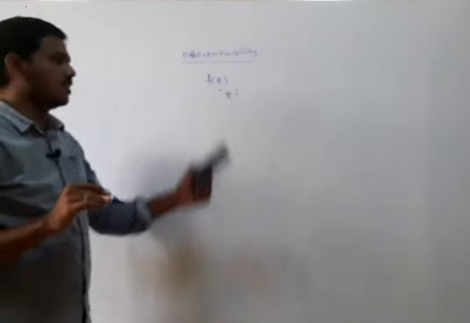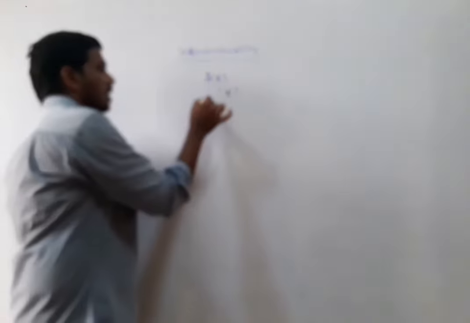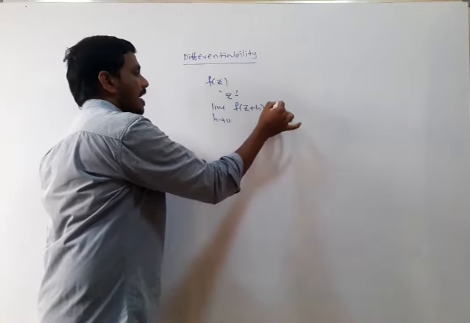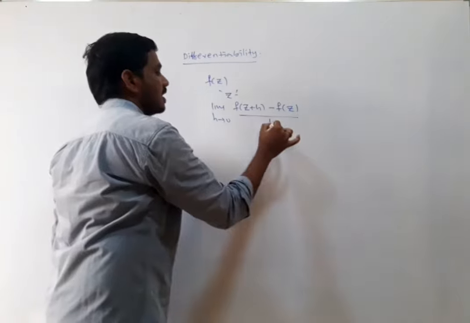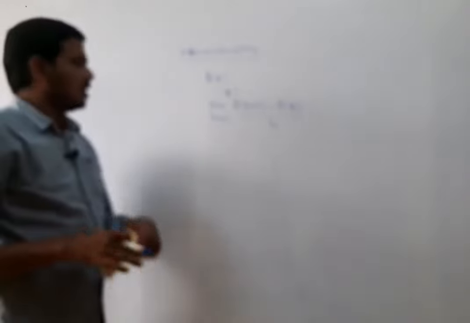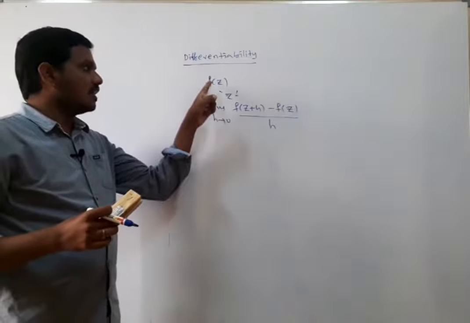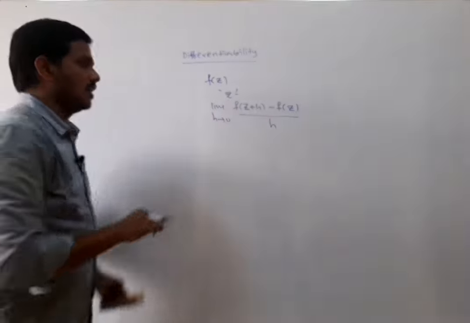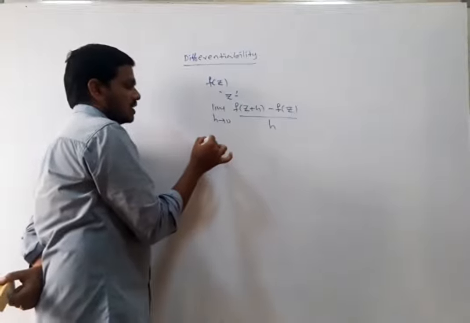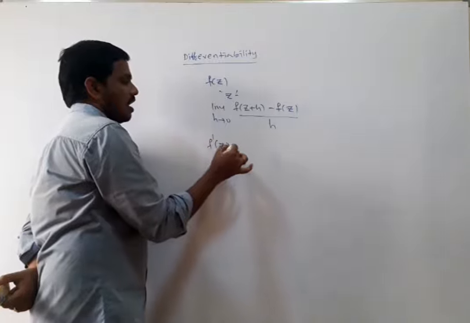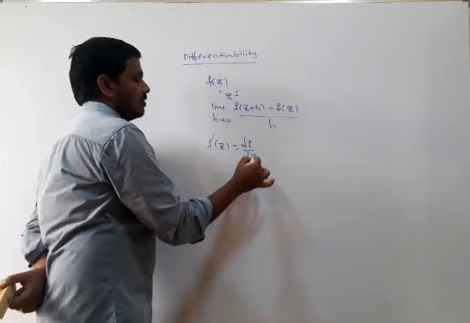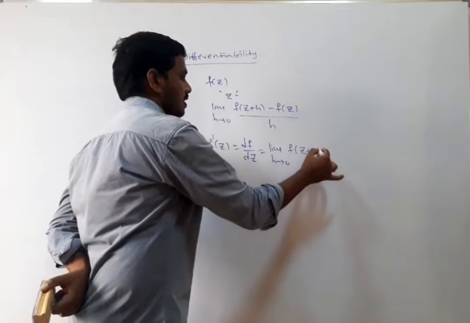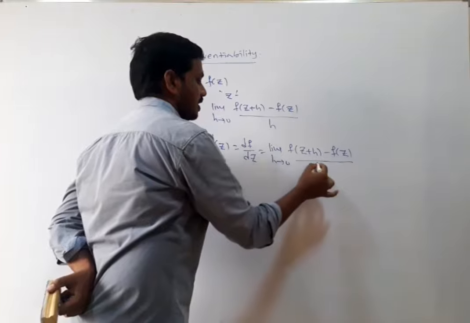General definition: the function is said to be differentiable at z if limit h tends to 0 of f of z plus h minus f of z divided by h exists and is finite. We say that the function f of z is differentiable at any point z. This is denoted by f dash of z or df by dz, which is equal to limit h tends to 0 of f of z plus h minus f of z divided by h.